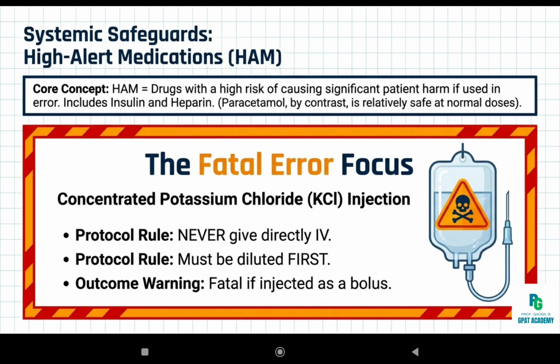Concentrated KCl injection or insulin or heparin, if given with a small error, can give a fatal outcome. High alert medication list includes insulin, heparin or warfarin, concentrated KCl injection, chemotherapy drugs, neuromuscular blockers, epidural or intrathecal medications.